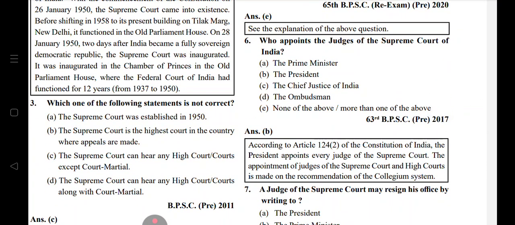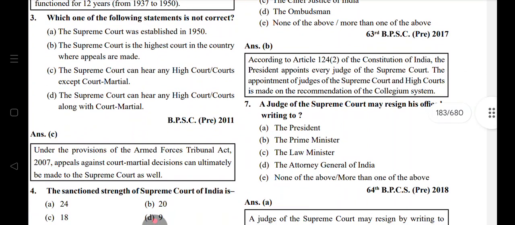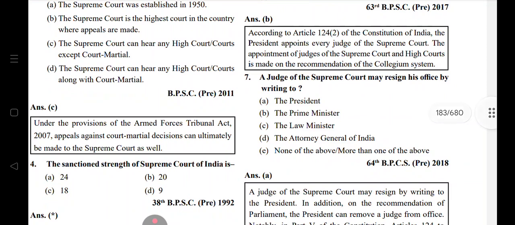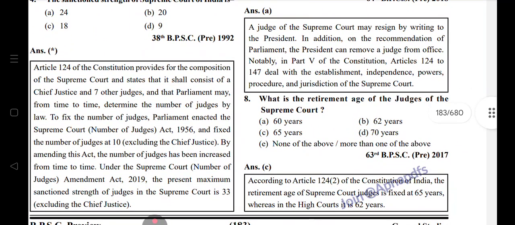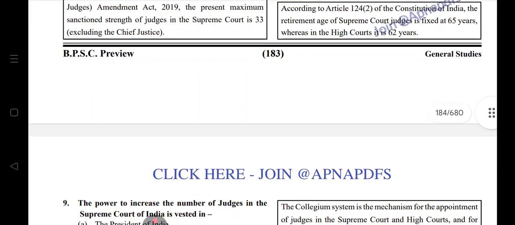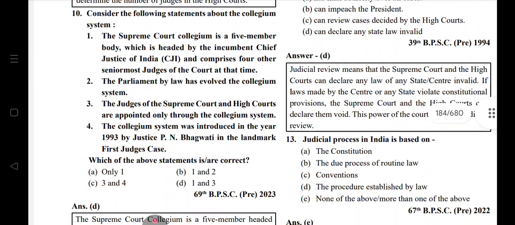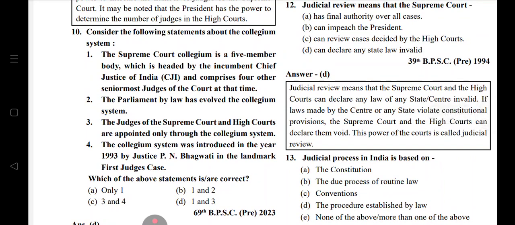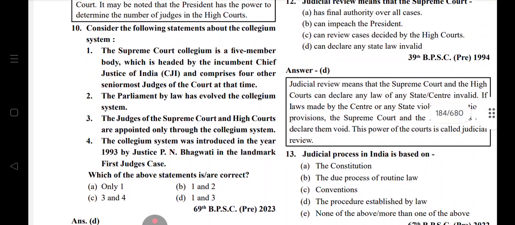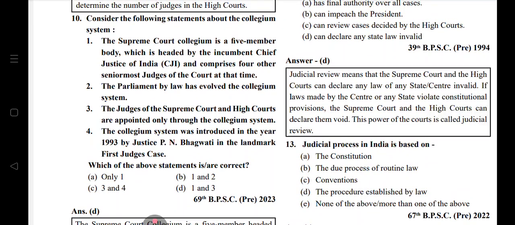Who appoints the Judge of the Supreme Court of India? President. A judge of the Supreme Court may resign his office by writing to the President. The retirement age of a Judge of the Supreme Court is 65. High Court is 62. Power to increase the number of judges in the Supreme Court: Parliament. The Supreme Court Collegium is a 5-member body headed by the Chief Justice and comprising 4 other senior-most judges of the court at that time. Judges of the Supreme Court and High Courts are appointed only through the collegium system.